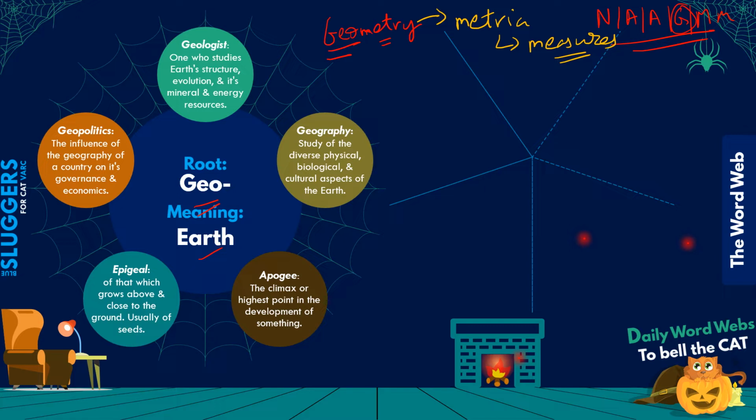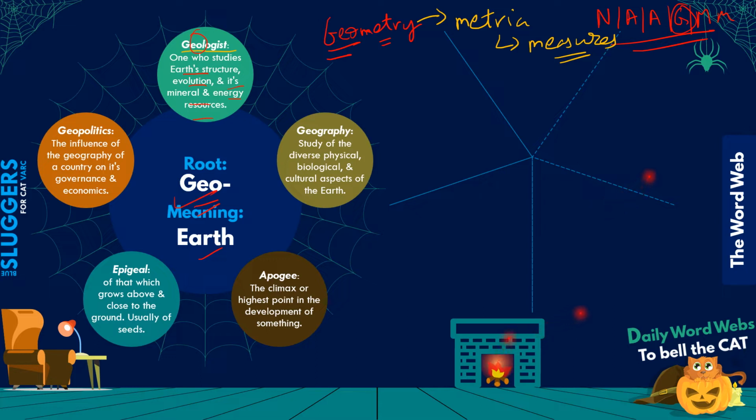Let's come to the first word that we are supposed to discuss on a primary basis, which is geologist. Now geologist is the person who studies geology, right? One who studies Earth's structure, evolution, and its mineral and energy resources, right? So geologist comes from the first part, तो obviously आपको दिख रहा है यहाँ geo से आया हुआ है.